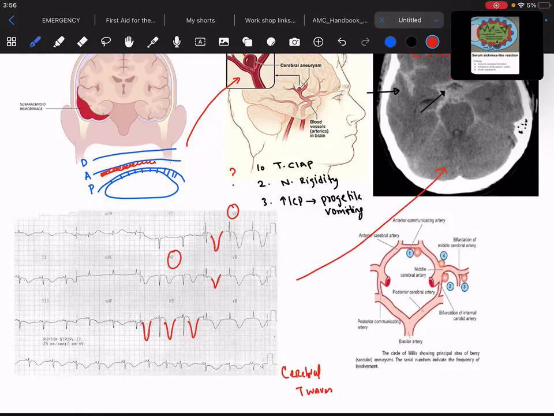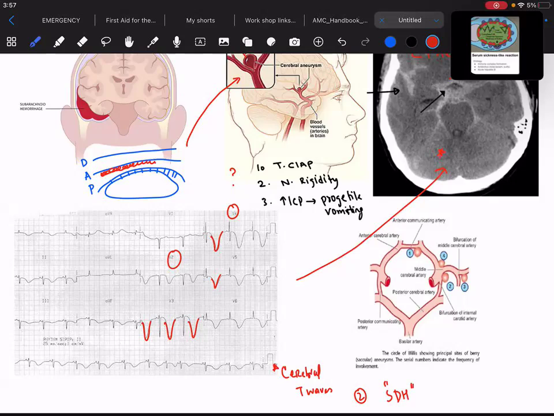hemorrhage sometimes. But more importantly, you have to remember that if such an ECG is found, you have to rule out the subarachnoid hemorrhage, number one. Number two is you have to rule out subdural hematoma also. Subdural hematoma will also have cerebral T waves.